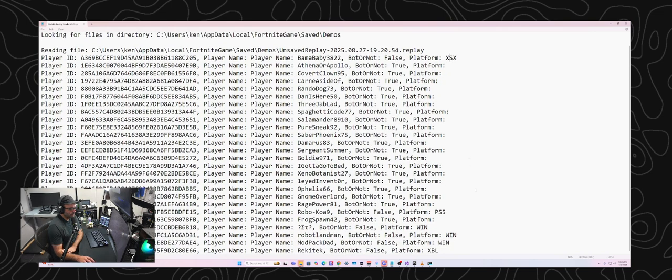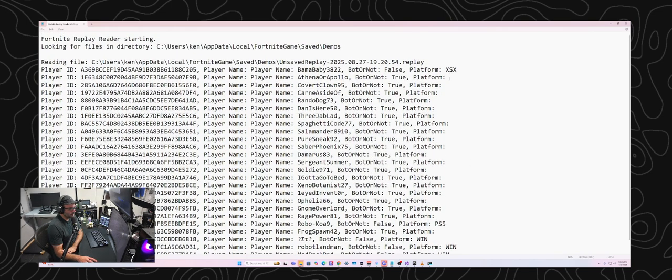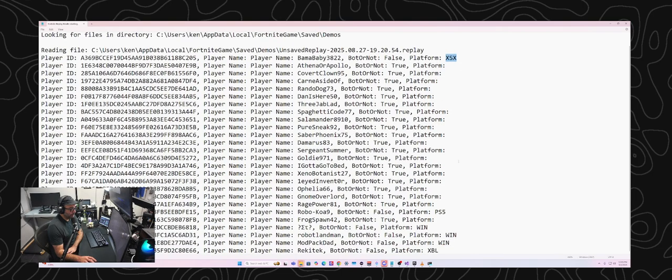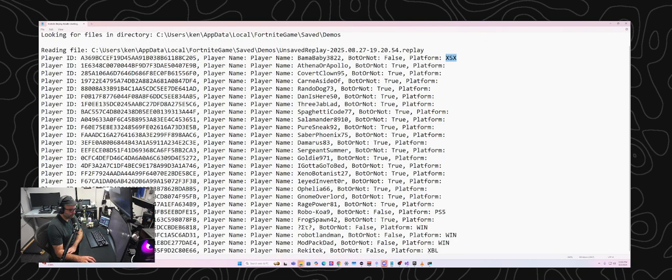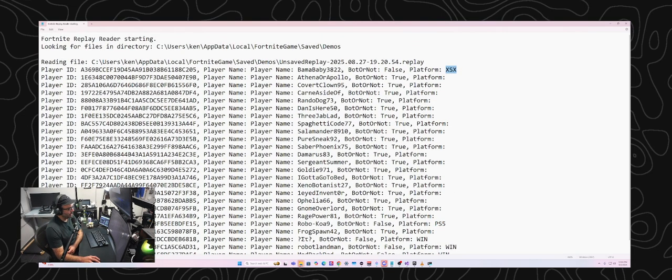There will be some. The other interesting thing to note is that they appear to use three character identifiers for the platform. And I'm assuming that this will be true for all of them, since what we've seen so far is three. I mean, we can't assume it's always going to be three characters, but XBL, WIN, PS5, XSX, they're all three character identifiers.